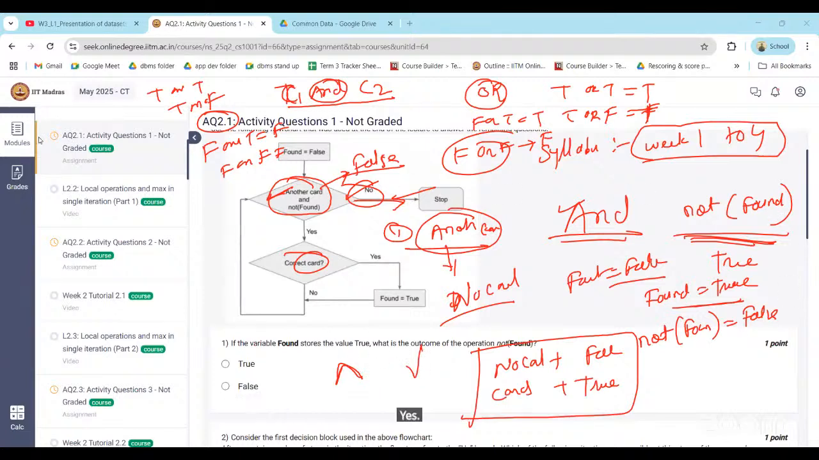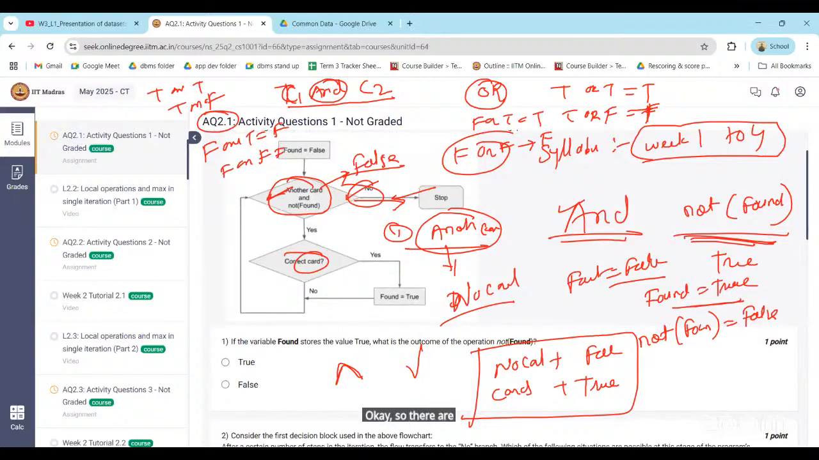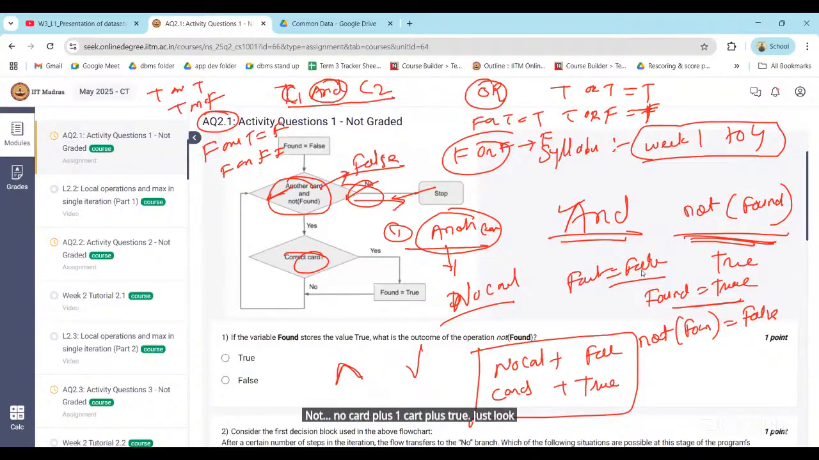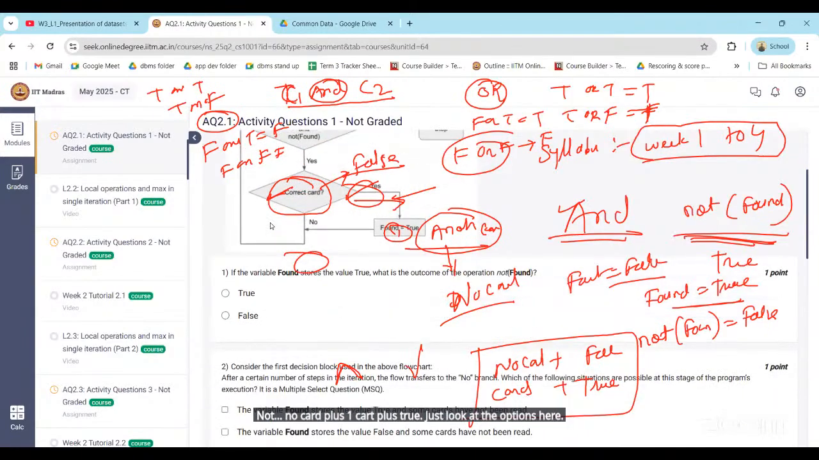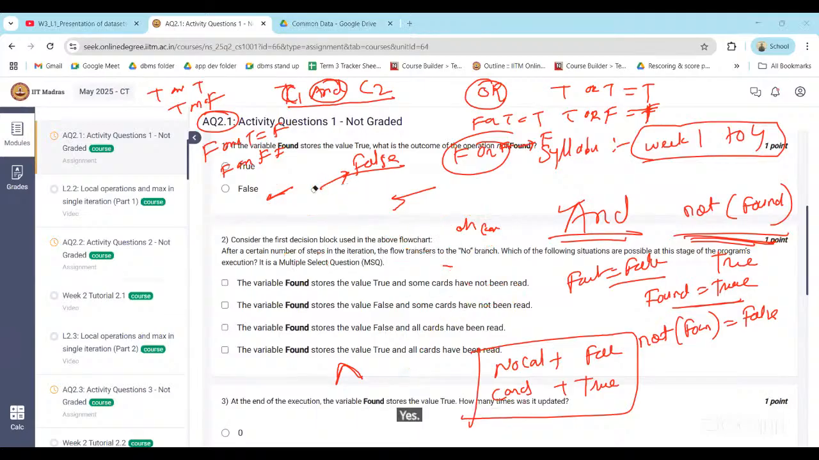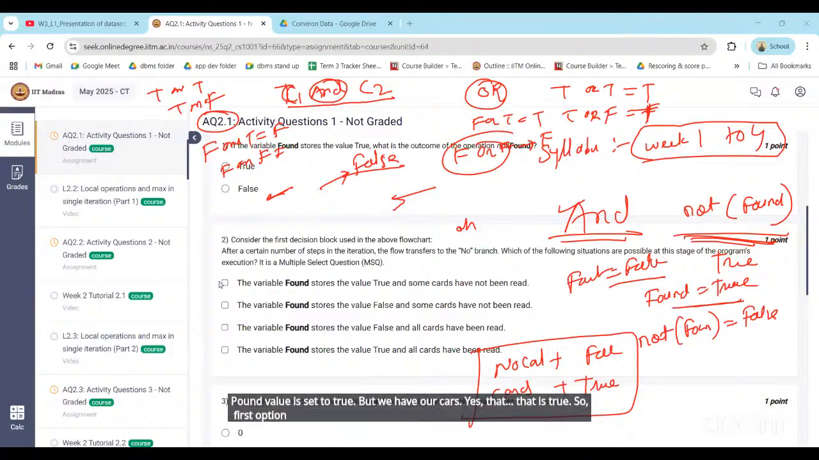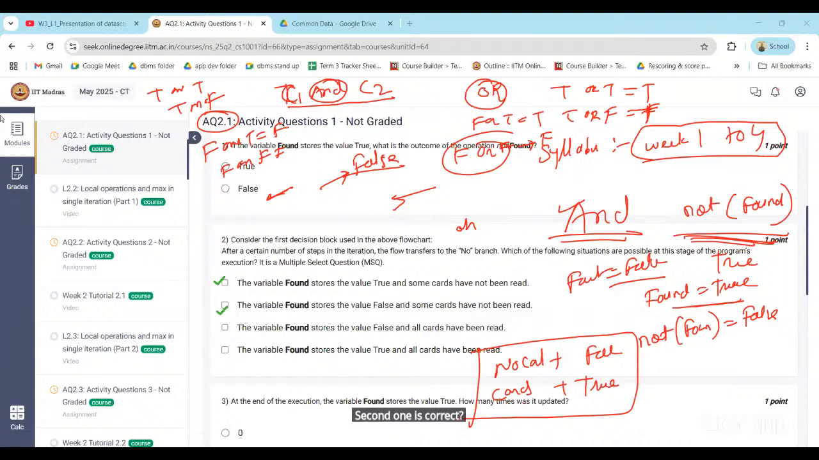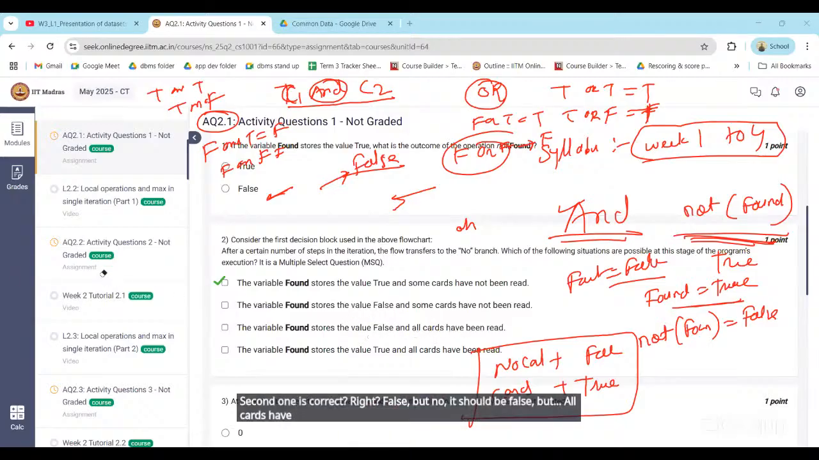So there are only two cases where it can go to no: no card plus false, or card plus true. Just look at the options here. Is the first option correct? Yes, sir. Found value is set to true, but we have cards. Yes, that is true, so the first option is correct. Is the second one correct? No, sir. It should be false, but all cards have been read. It means no cards are there. So option C is also correct, right? Yes, sir.